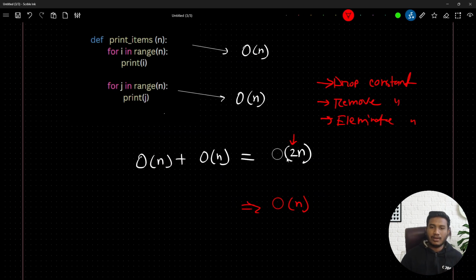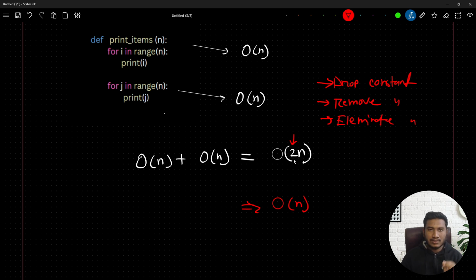So with this constant, my algorithm performance is varying. But if I remove this constant, then whether I execute this code on a faster or a slower computer, my performance will remain the same. That is the idea of dropping constant values in a BigO notation.